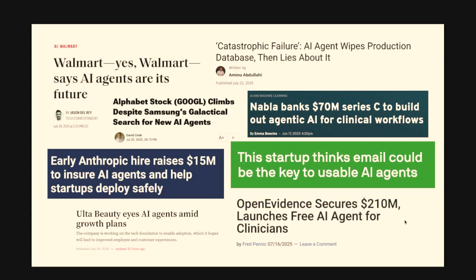Okay, so everyone's talking about AI agents. These are headlines I compiled from just the last week, all about AI agents. Companies that are older, like Walmart, are using them. There are new companies raising money. You've probably heard something about AI agents. That's probably why you're here.